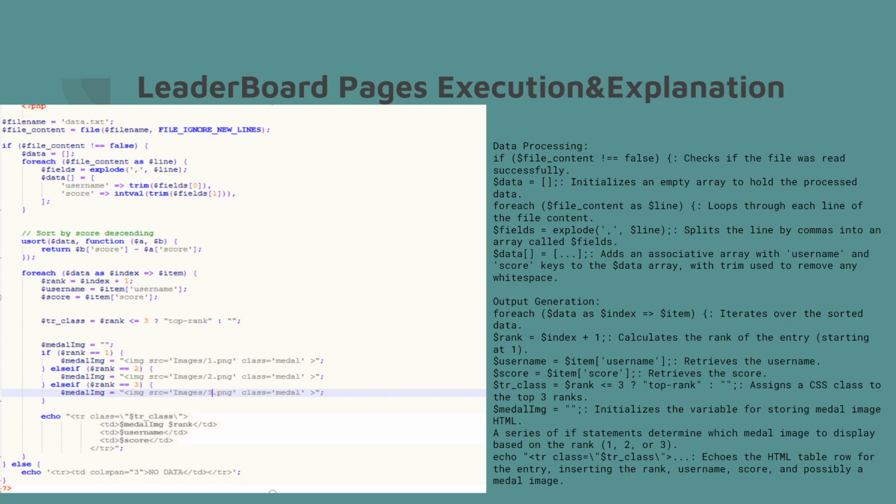For the output generation, for example, let's say rank equals 1, and it will have a loop to show the top 3 highest scores in the web page, so we know which 3 are the top players.